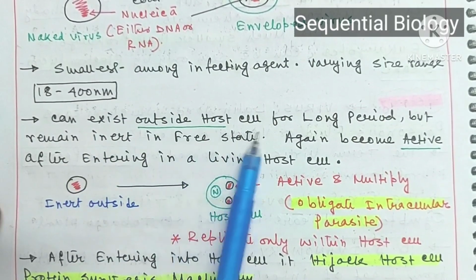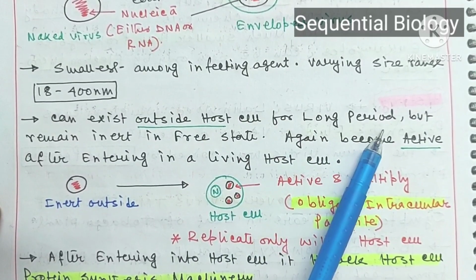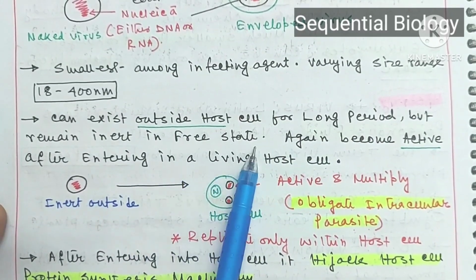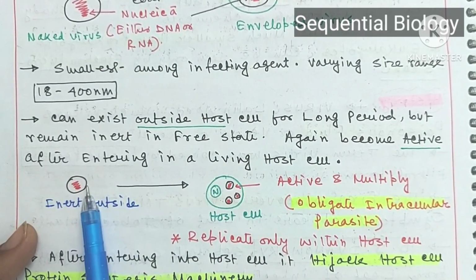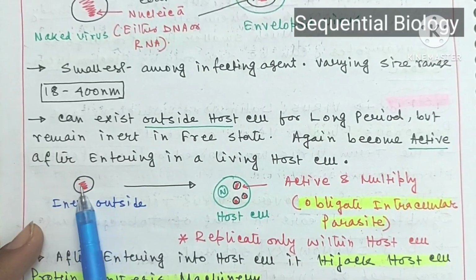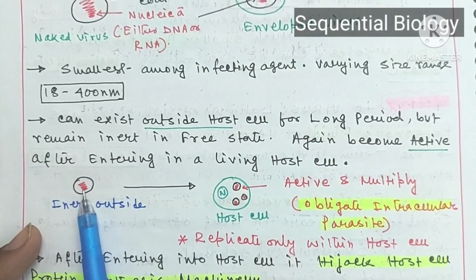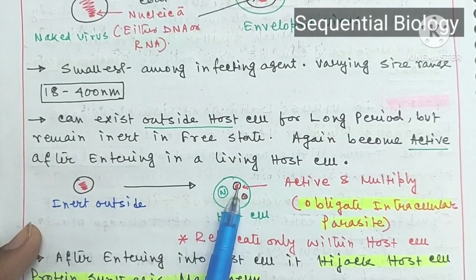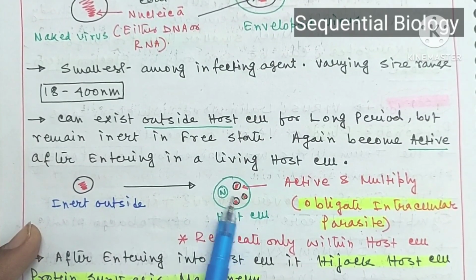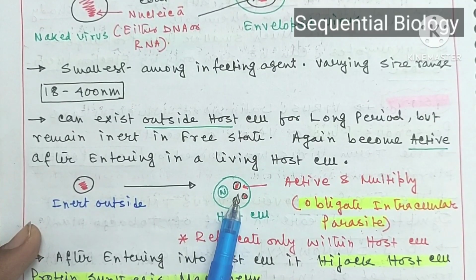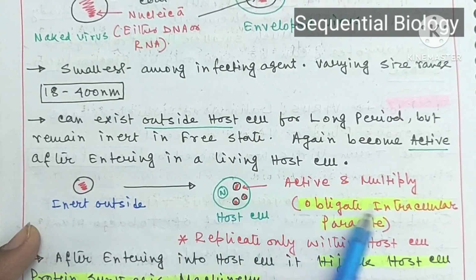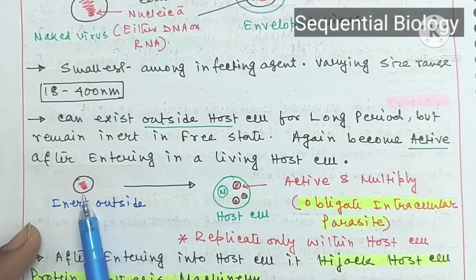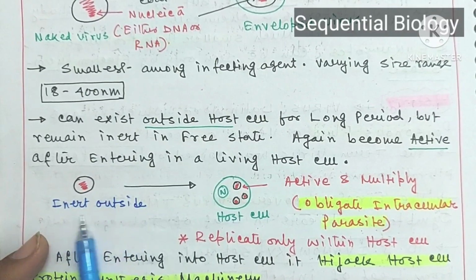They can exist outside of the host cell for a long period of time but remain inert in the free state. When the virus is present outside the host cell, it remains inert, that is, it behaves just like non-living material, but when it enters the host cell it becomes active and multiplies by the process of replication, and for this reason they are known as obligate intracellular parasites. So just outside the host cell they remain inert.